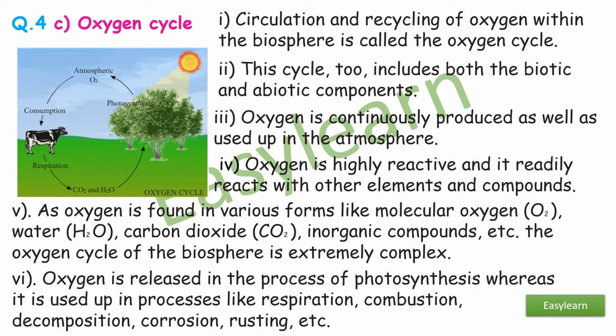Oxygen is released in the process of photosynthesis, whereas it is used up in the processes like respiration, combustion, decomposition, corrosion, rusting, etc.